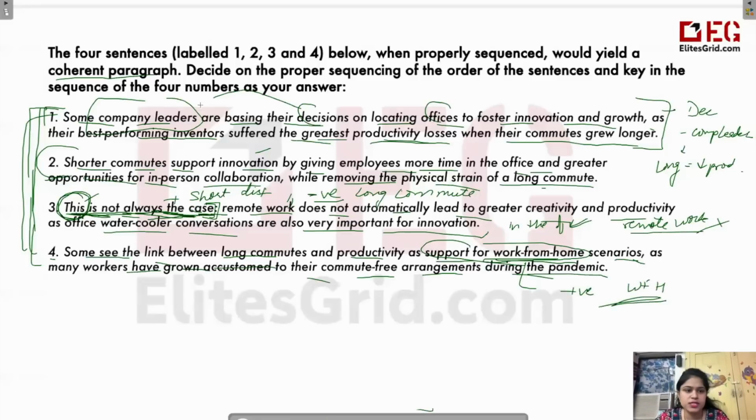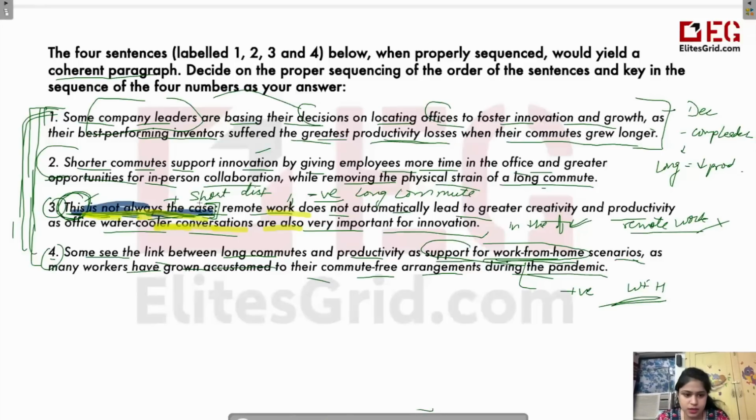So now we have the 4 sentences in front of us. We have to arrange them. Now, the easiest one would be third and fourth, because this is not always the case is telling us that we have to talk about something which is opposite to the thing which is being talked about in this sentence. तो इस सेंटेंस में जो बात कही है इस पर्टिकुलर सेंटेंस से पहले वो वाला सेंटेंस आएगा जिसमें इससे ऑपोजिट बात कही होगी, बिकॉज दैट इज व्हाई वी आर सेइंग दिस इज नॉट ऑलवेज द केस.